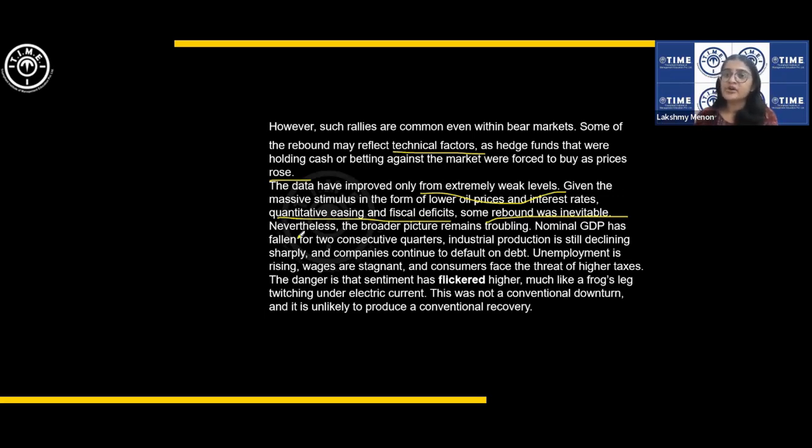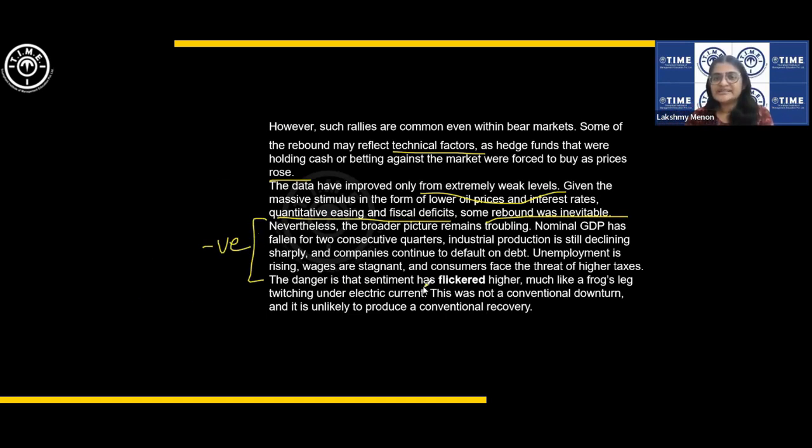Okay. This optimism is not completely justified. Nominal GDP has fallen for 2 consecutive quarters. Okay. Industrial production is still declining sharply, and companies continue to default on debt. What are these? These are the troubling factors, disturbing factors. These are the negative factors.